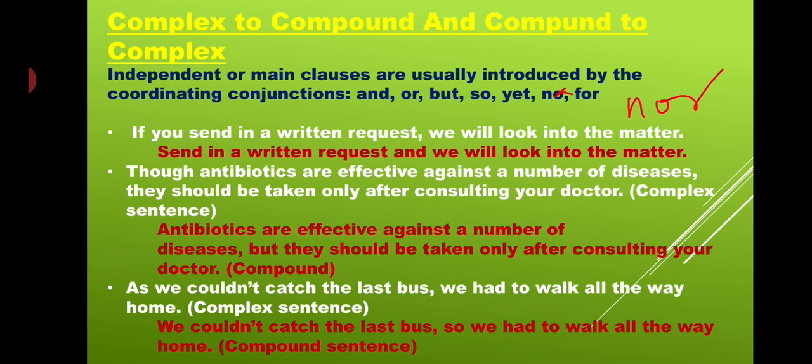Here, if you send in a return request, we will look into the matter.